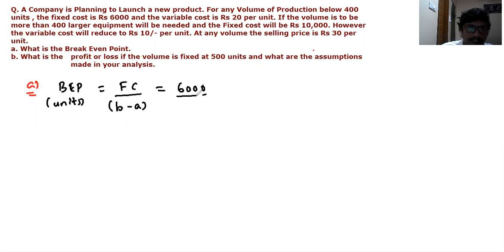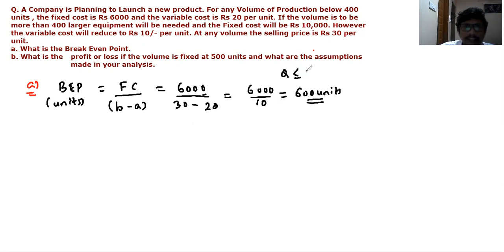So it is 6,000 divided by 30 minus the variable cost for initial level of production is 20 per unit. So it is equal to 6,000 divided by 10. It comes around 600 units. So if we produce quantity less than or equal to 400 units, the break-even point comes around 600 units.